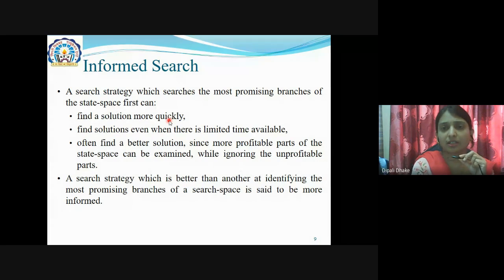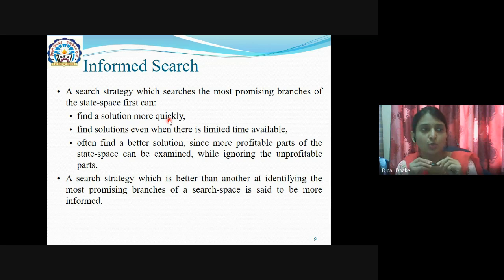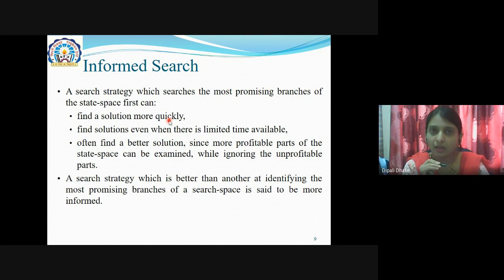You have some parameters from which you initially take information: how many kilometers is the distance between A and B, how many routes are available between A and B, which is the shortest route, and on which route I will get more traffic.